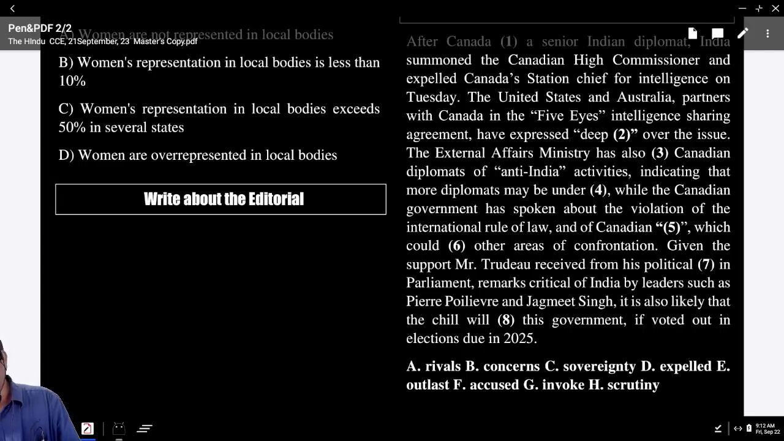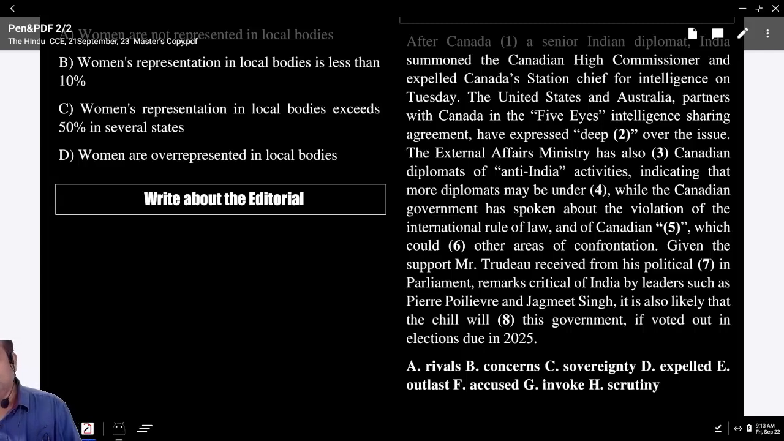Expelled. After Canada expelled a senior Indian diplomat, India summoned the Canadian High Commissioner and expelled Canada's station chief for intelligence on Tuesday. The US and Australia, partners with Canada in the Five Eyes Intelligence Sharing Agreement, have expelled deep what? That is a combination, you have to know that. When you read, you understand deep concern, profound concern, deep concern. So what is the answer here? B is the answer. Deep concerns over the issue.